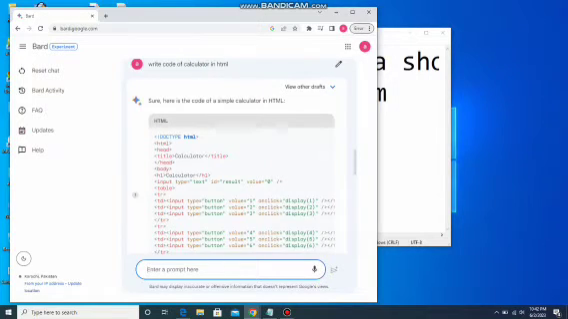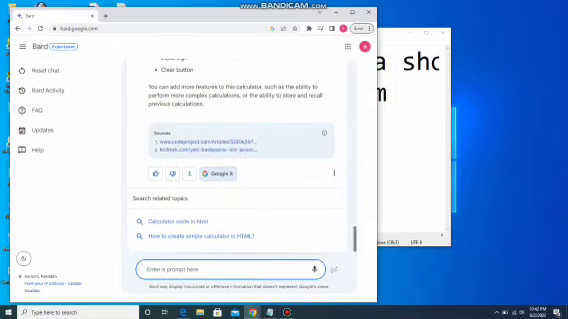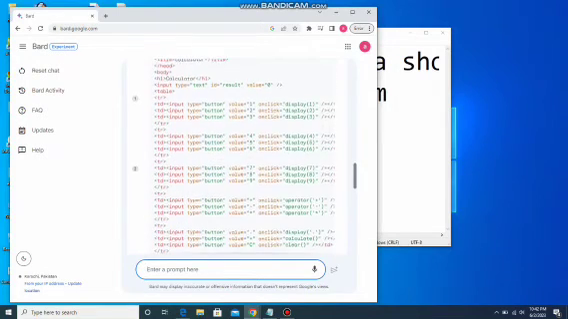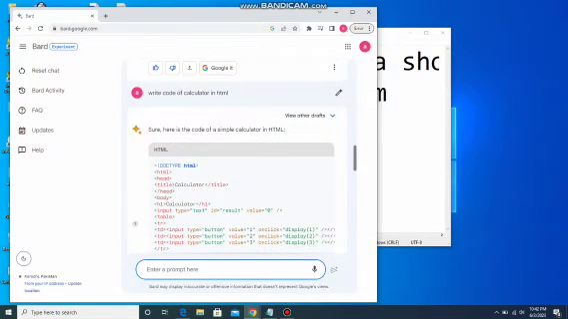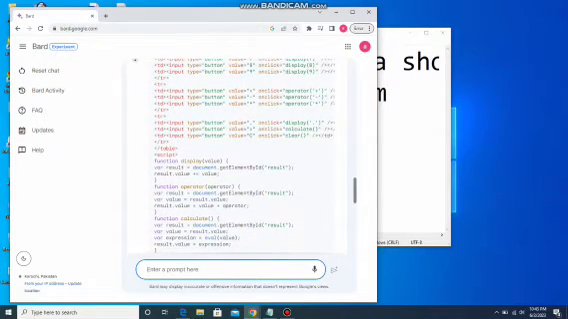After that, here's the result of the doc type HTML, and this is the full code of the HTML calculator. So now we will ask Bard a question, to list Marvel's upcoming movies, and it will show us a full movies list with their pictures.